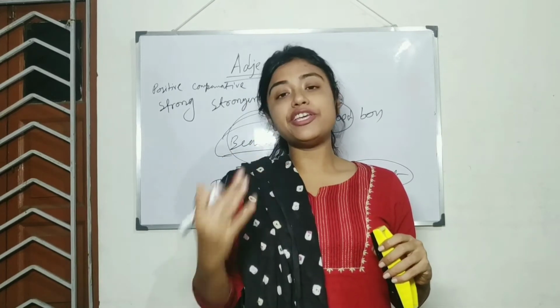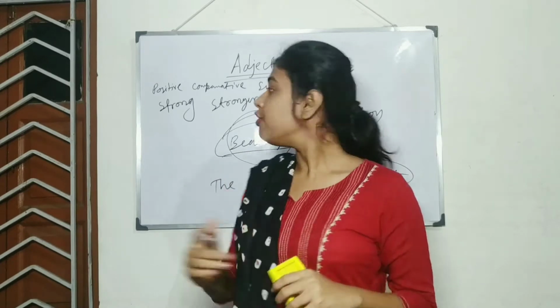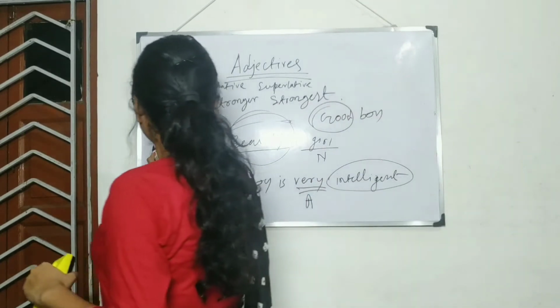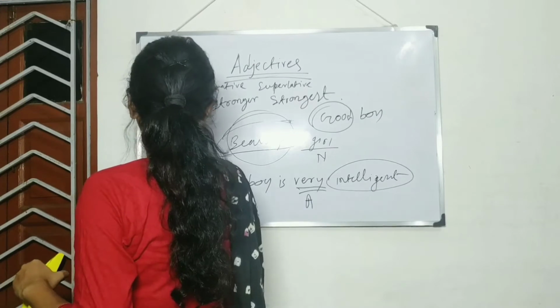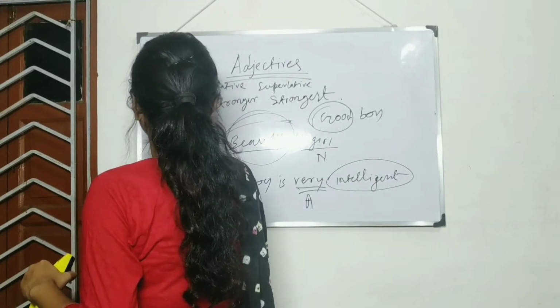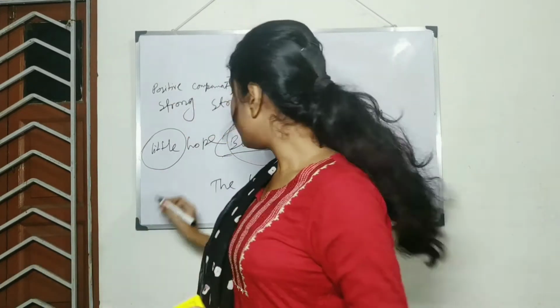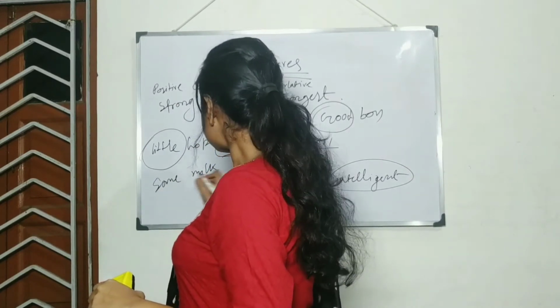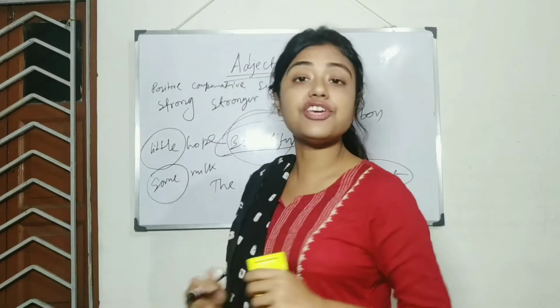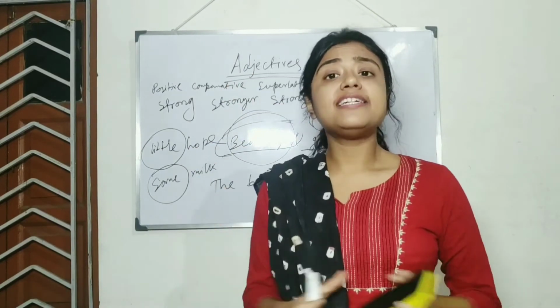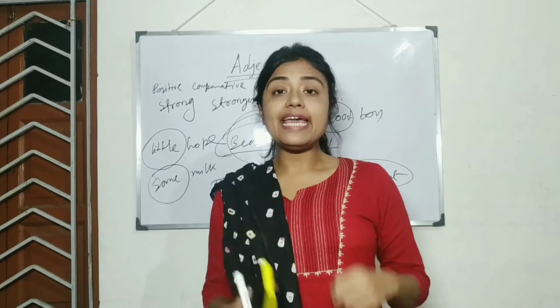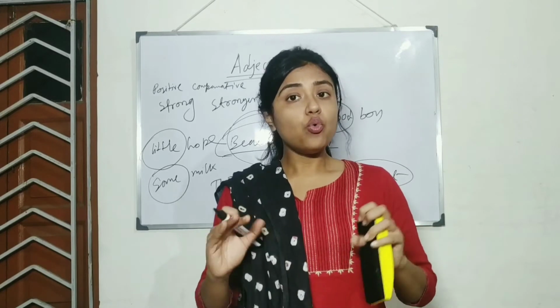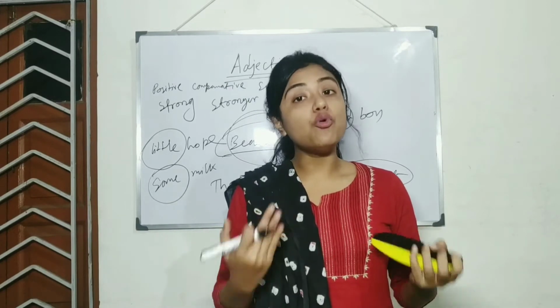We often question with how much. For example, little hope. Little. Again, some milk. Some. These are adjectives. There are several adjectives indicating the numbers. We often question with how many.